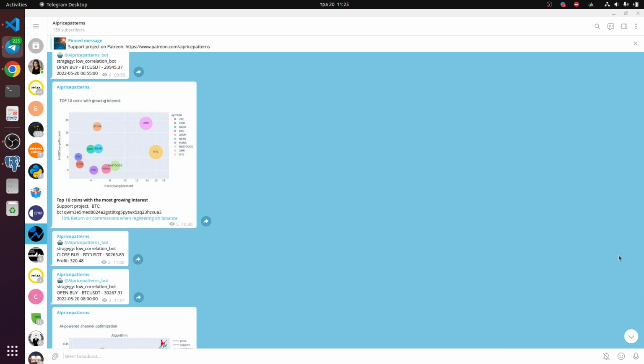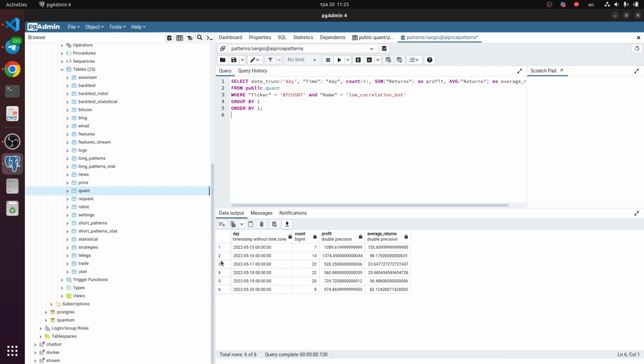Hi guys, let's look at our trading bot, our Telegram bot. Today is the 6th day since I launched this bot, and let's look at these results. In general we have about 20 to 22 trades per day. It means the whole position lasts about 1 hour, and this is the profit it generates.